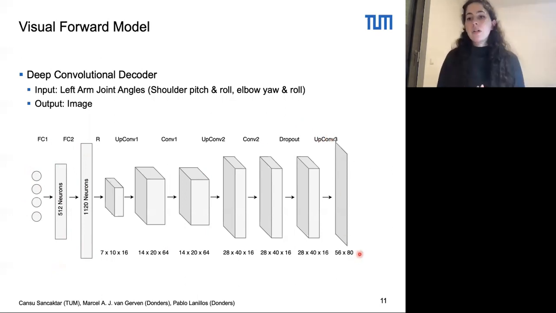We trained this network on 2 separate data sets, one for simulated and one for real Nao. And in both cases, the network output had only 1 channel since we converted everything to grayscale images.